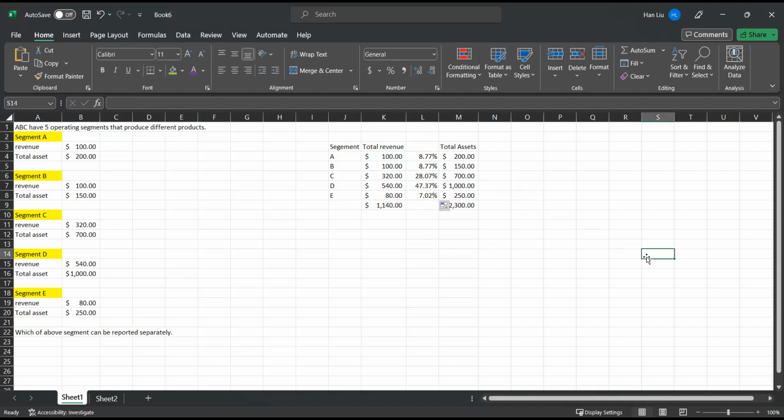Okay, let's stop here. From the total revenue testing, we can see segment C and segment D met what we need because they are more than the 10% threshold. The rest, A, B, and E, have less than that. So from the revenue testing, we cannot separately report A, B, and E. But we also have another test for assets. Let's do the testing.